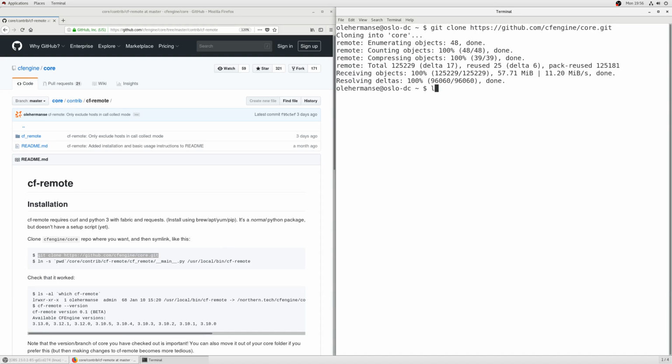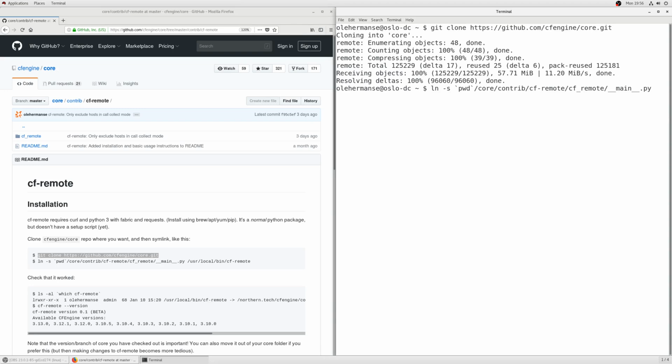I'll do this using ln -s, then from the present working directory /core/contrib/cfremote. CFRemote is a Python package, and then the main.py script is the entry point. And we need to symlink this somewhere in our path.